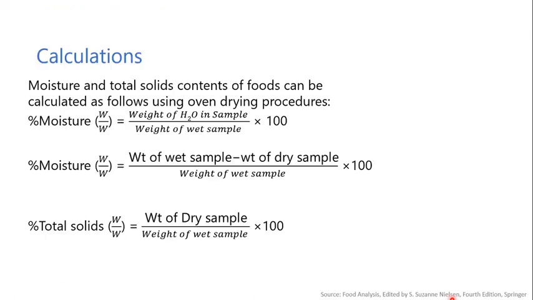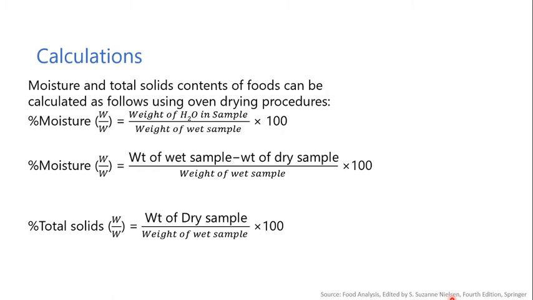Then, how do we calculate the moisture and total solids from the given food content? Moisture is calculated as percentage of moisture by weight: the weight of moisture in the form of water in the sample divided by the weight of the sample, times 100.